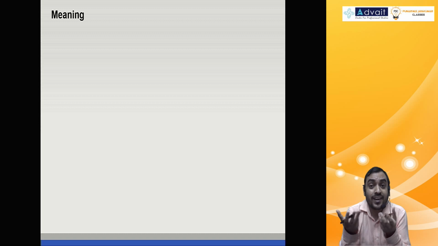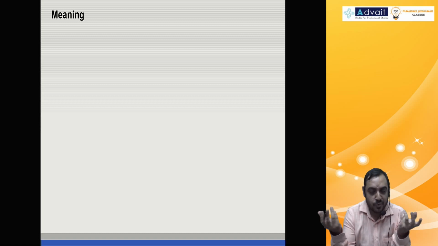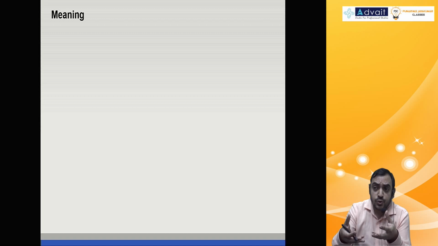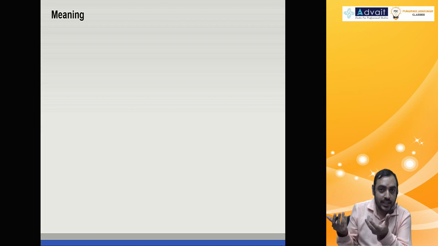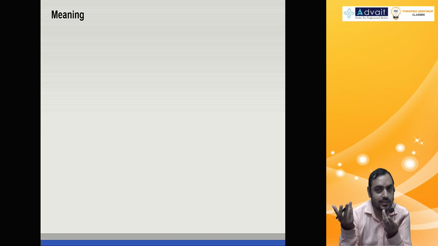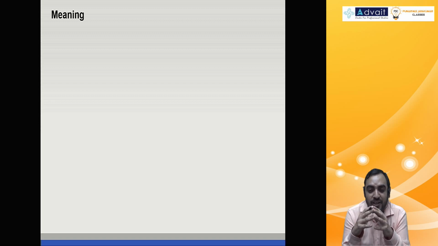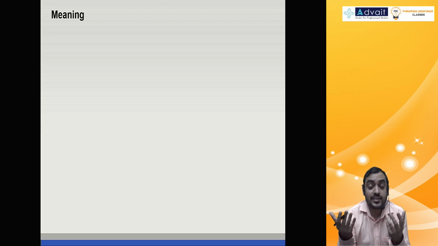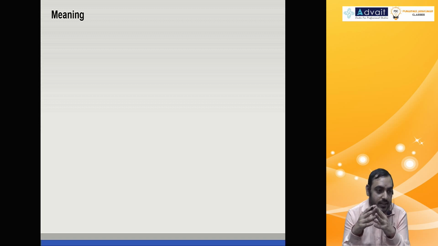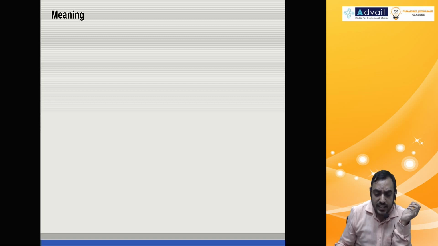A person who gives machinery, building, property, etc. on rental basis. The person who gets it on lease is called the lessee. The person who gives on lease is called the lessor. Let me be more clear. The person who gives the asset on lease is called the lessor. The person who takes the asset on lease is called the lessee. Receiver is lessee. Giver is lessor.